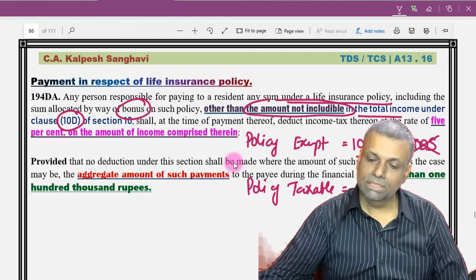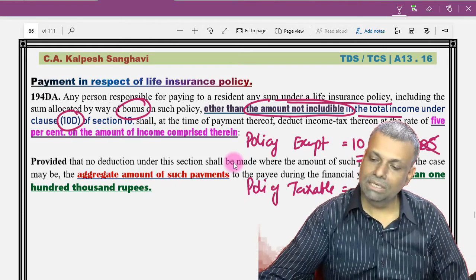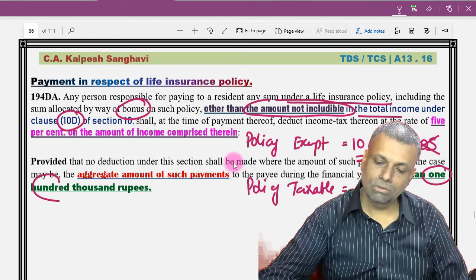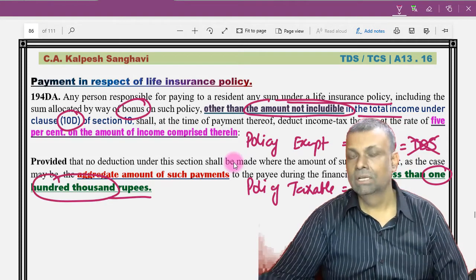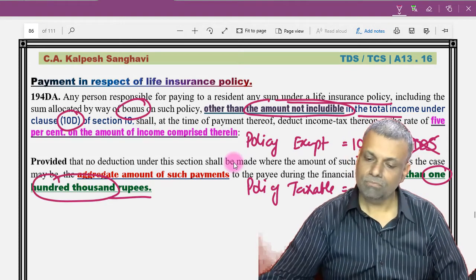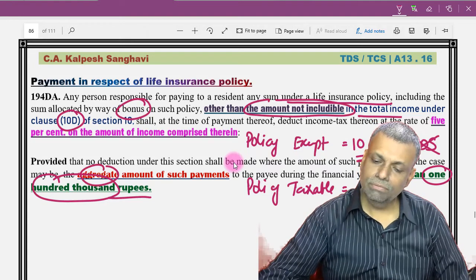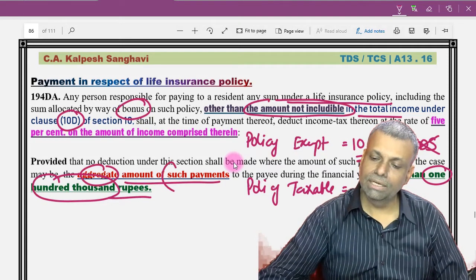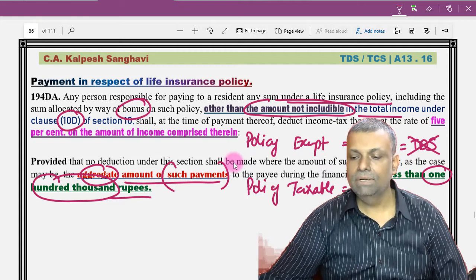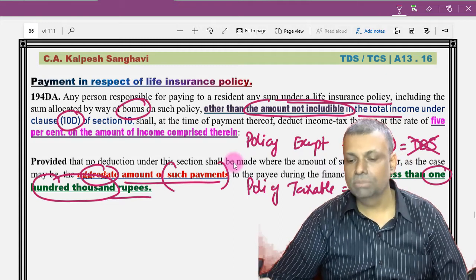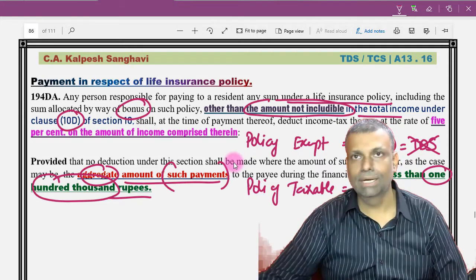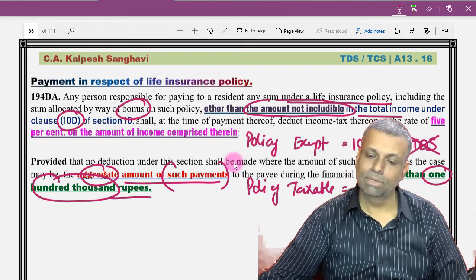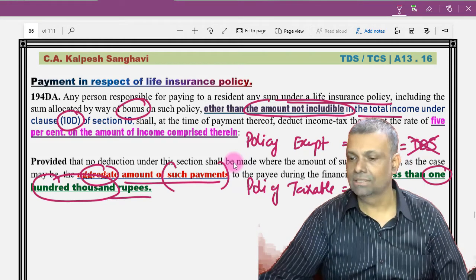Okay. When the TDS provisions are applicable, there is a basic limit which is 100,000 rupees. That is 1 lakh rupees. That means if your payment, the aggregate amount of such payments, exceeds this particular limit of 1 lakh rupees, then only you have to deduct the tax. Otherwise, you do not have to deduct the tax at source.